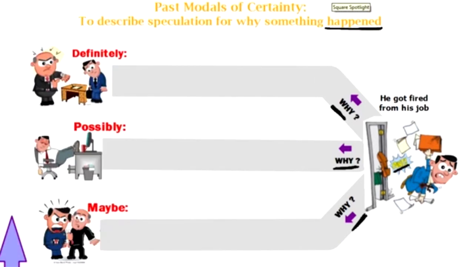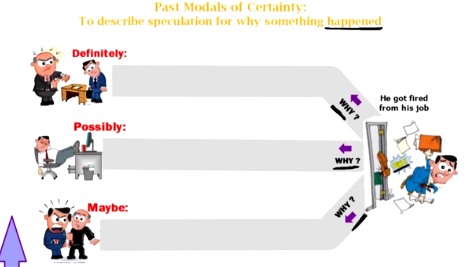Okay, so the natural question is, well, why? Why did he get fired? I wonder why he got fired, right? Now, to answer that question, we're going to use our past modals of certainty to talk about why we think he got fired. Speculation for why he got fired. So, let's take a look.